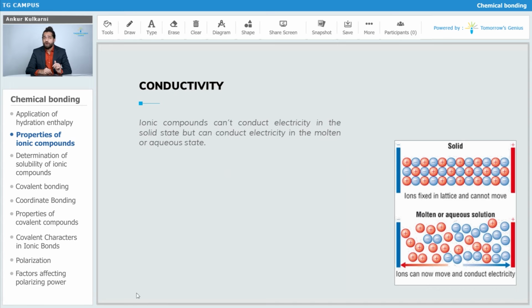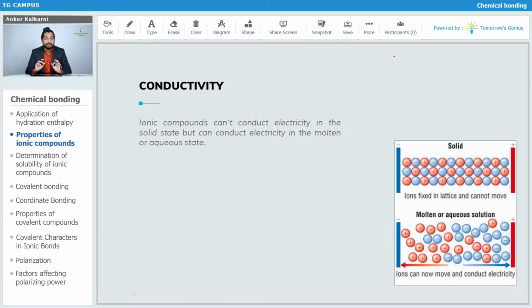So now that you have already seen melting and boiling point, now let's understand something about conductivity. Now students, what is conductivity? Obviously you know conductivity is nothing but simply flow of ions or flow of electrons. So that is your conductivity. So in conductivity, what happens? Let's consider any electric current, or we say flow of electricity. There is flow of electrons. Similarly in ions also there is conductivity by flow of ions.